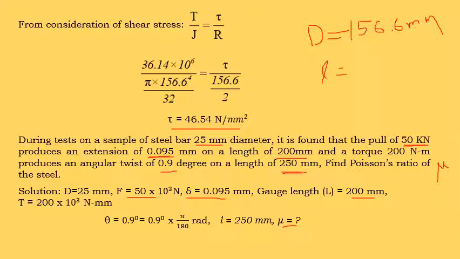From the first module, we know there is a relation between Young's modulus, modulus of rigidity and Poisson's ratio, right? So what is that equation? E, that is capital E, Young's modulus, is equal to 2 times the modulus of rigidity multiplied by 1 plus mu, Poisson's ratio. So this is the relation between Young's modulus and Poisson's ratio.